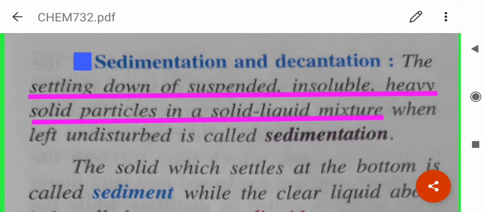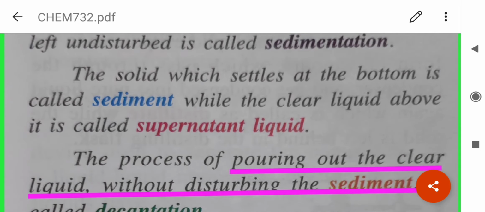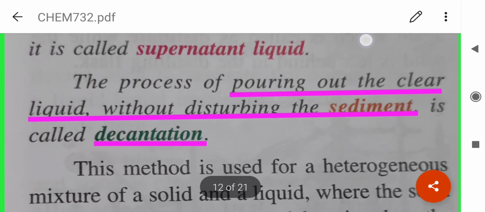Sedimentation and decantation. So what is sedimentation? The settling down of suspended, insoluble, heavy, solid particles in a solid-liquid mixture when left undisturbed is called sedimentation. The solid which settles down is called the sediment, whereas the clear liquid is called the supernatant liquid.